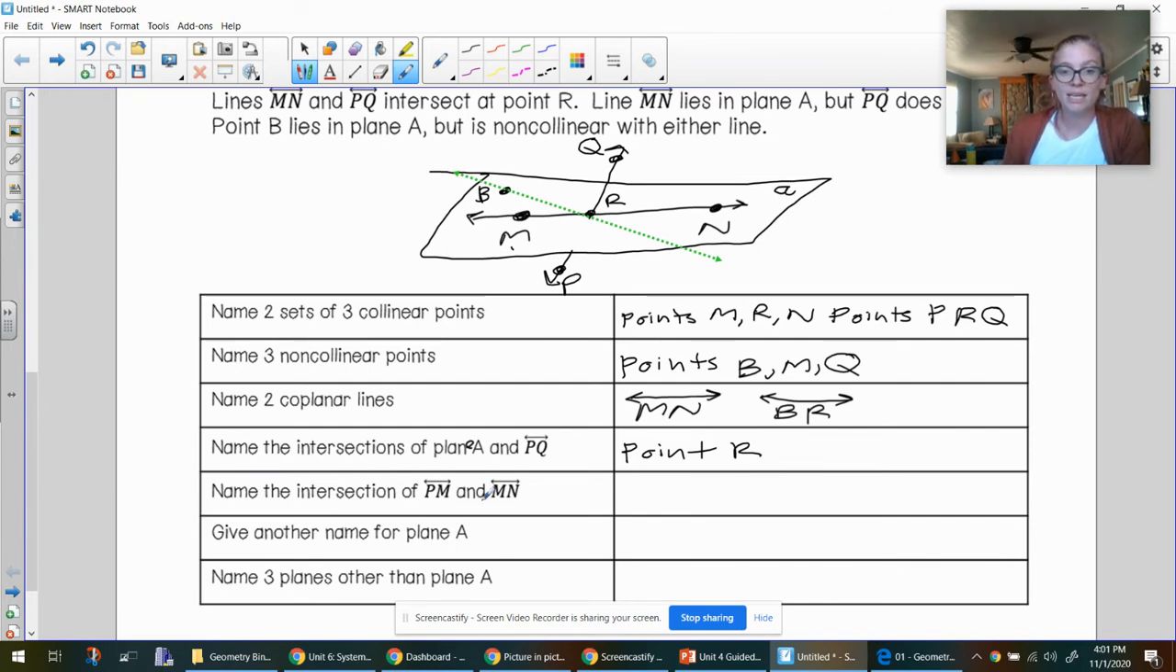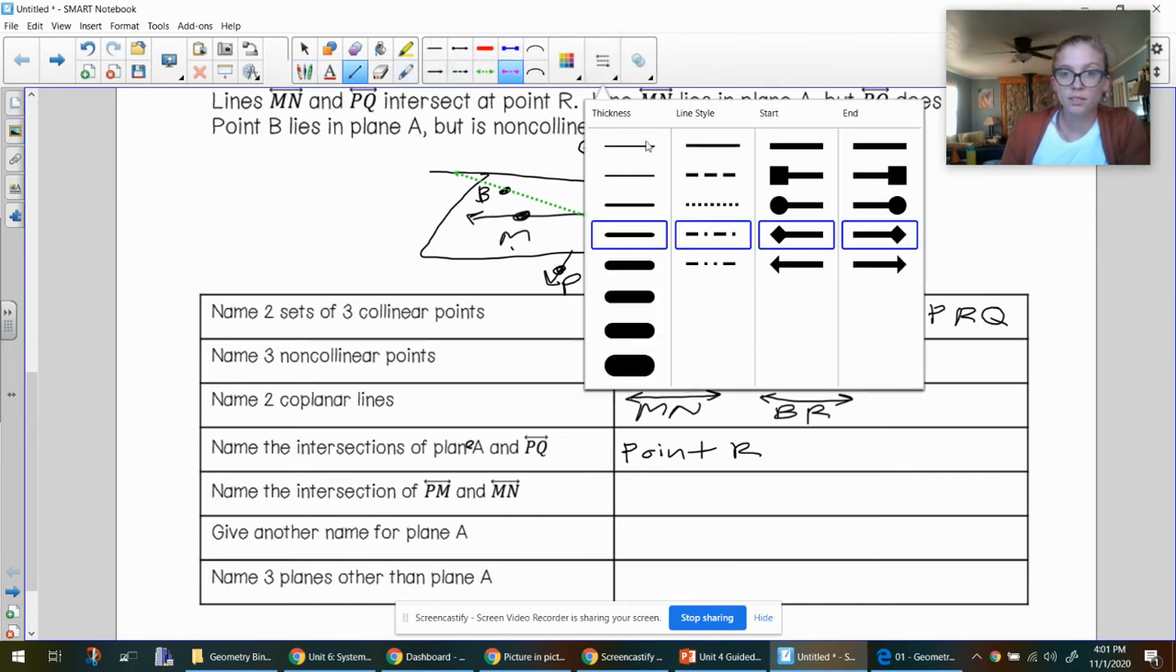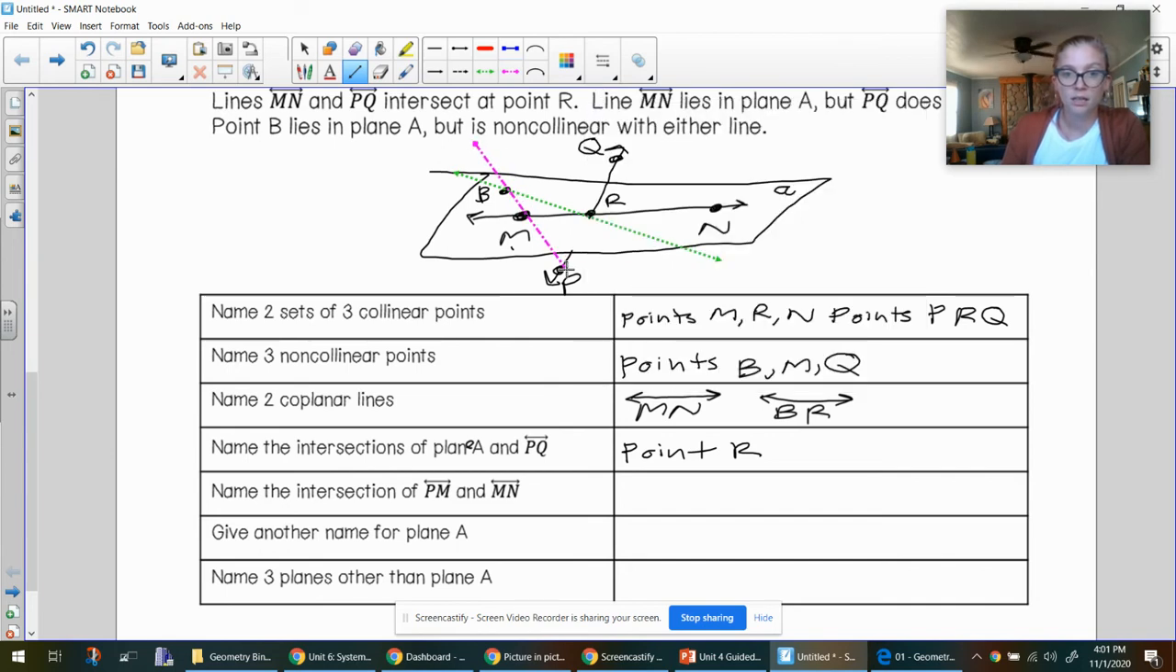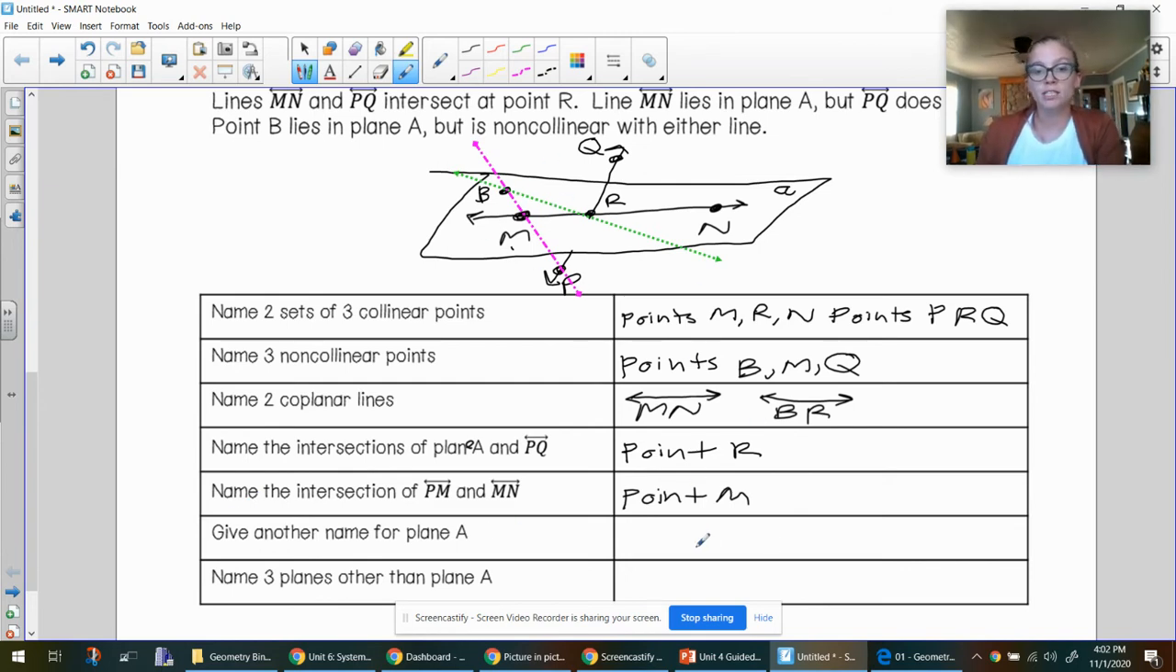Next, name the intersection of PM and MN. So PM, let's make this a purple line, goes here, it's not part of the plane. It's going from P to M, and it's intersecting at point M. Give another name for plane A. Well, to give another name for plane A, we need to list 3 non-collinear points. So we would call this plane BMR.